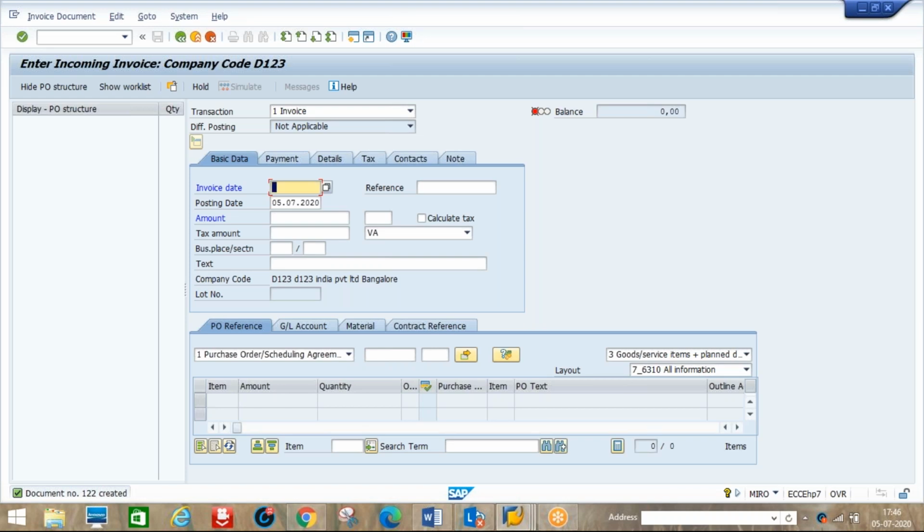So two topics are pending under special procurements, and to complete them we should first complete MM and SD integration.